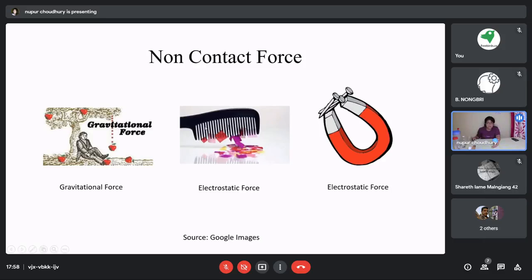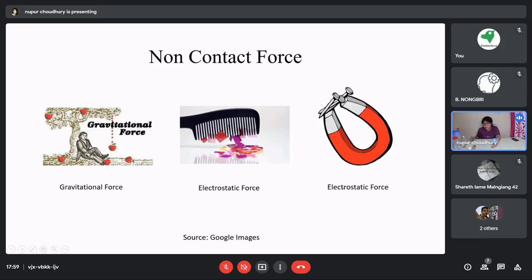Okay, next we'll talk about electrostatic force, and for this we will have a small activity, okay, so that we can see how electrostatic force works. But before that, let us discuss, this is misprinted. So this is magnetic force. So here what happens is, this is a magnet and there are some nails which are there. Whenever you're working with a magnet, if you take it near to some iron particles, you will see that these nails, even if you keep it at a distance, will get attracted towards the magnet, right? So they have this magnetic force in between them.